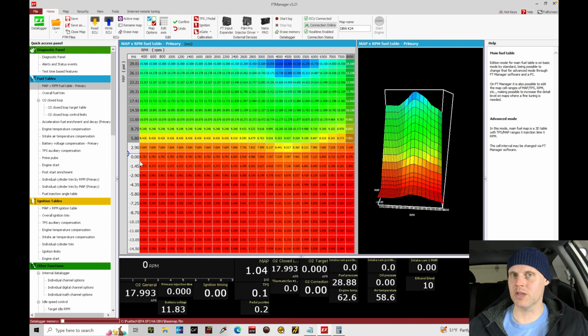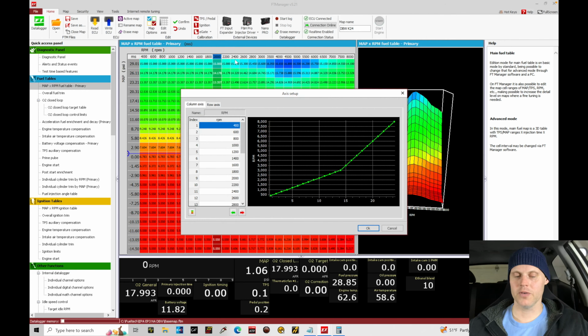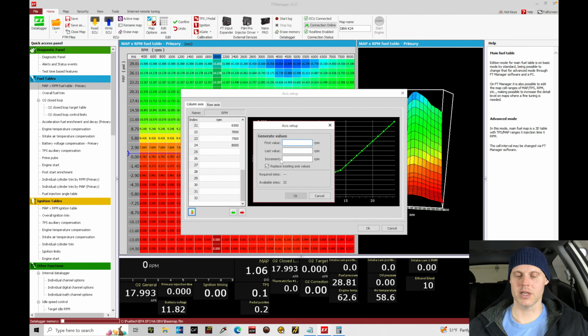We want to be specific with our breakpoints and setting up and scaling our table, so let's go ahead and do that right now. I'm going to click on any of the axes, right click, go to edit axes. The first thing to consider is the column axes. That's going to be our engine speed. Let's rescale this so that it makes sense. If we go in here, we can use generate columns, and this is going to allow us to do a rapid generation of our actual breakpoints. Let's do that right now.